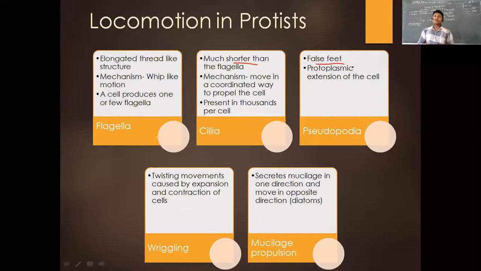So when we talk about locomotion in the protist, you have to understand these 5 different types. Yes, anyone is having any question on this, or did you understand or not?